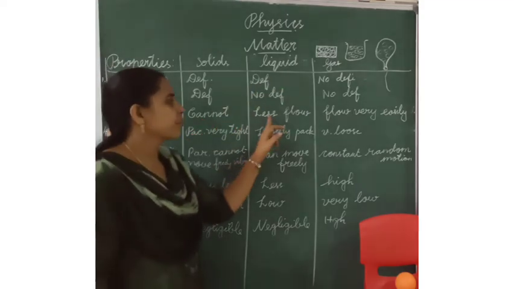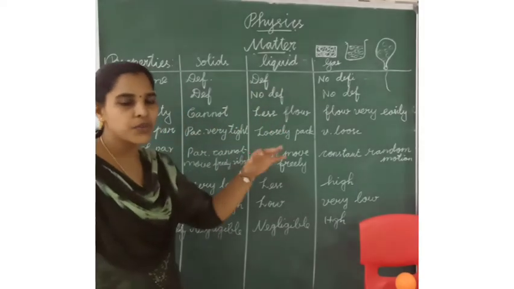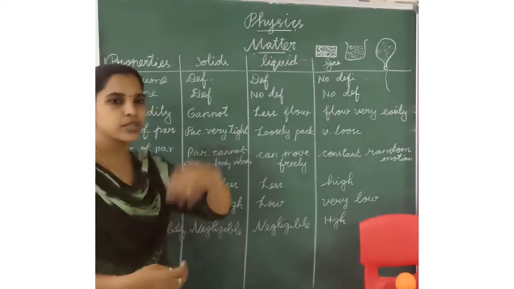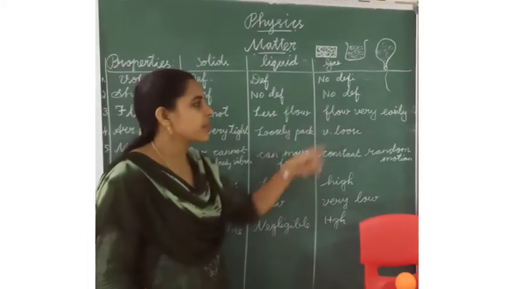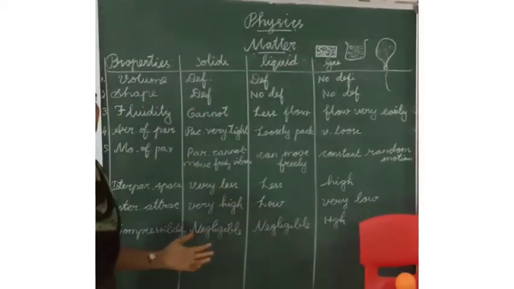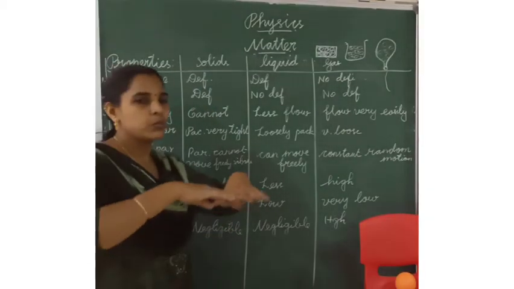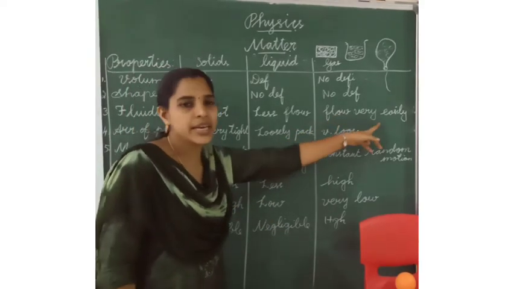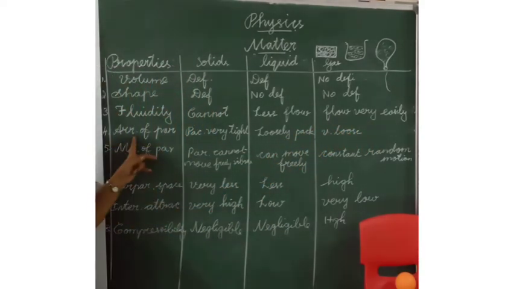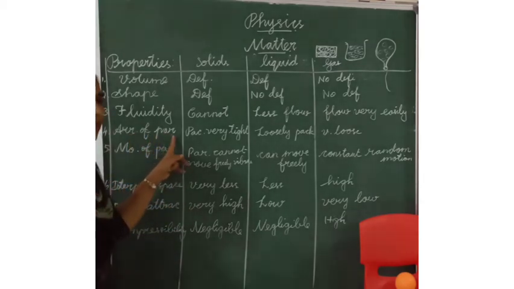In liquids, the particles flow less. When we pour the water from here to here, it will flow. Gases flow very easily, moving in all directions. Next property is the arrangement of particles.